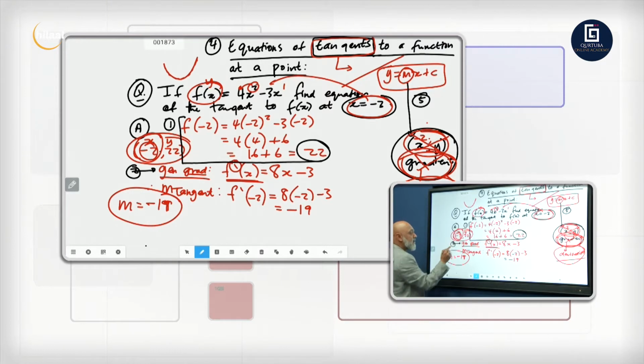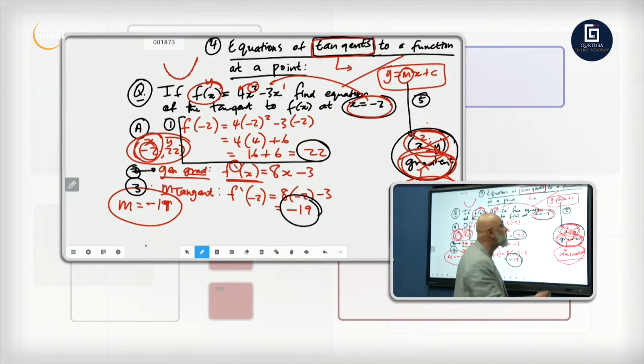Step number 2, you find your general gradient, the derivative. Step number 3, f dash of minus 2. So we got negative 19. So now you know 1, 2, 3. It's done in 4 parts. There's one more part. Obviously, which is that last part?